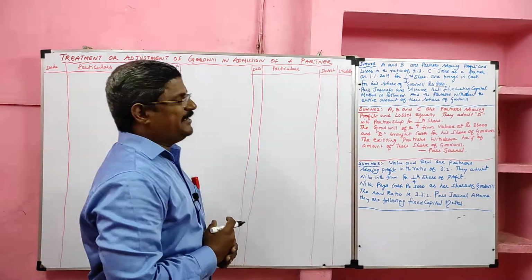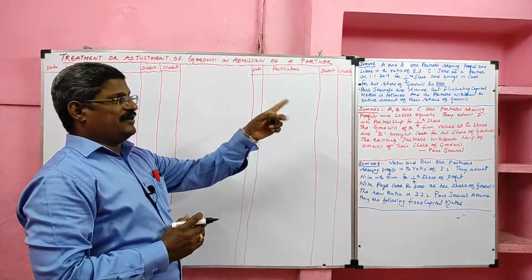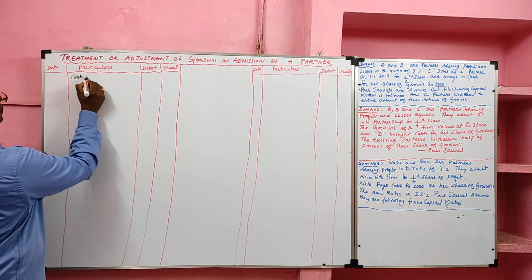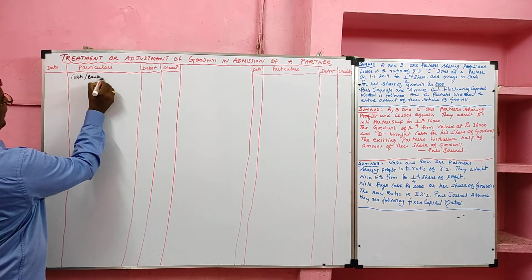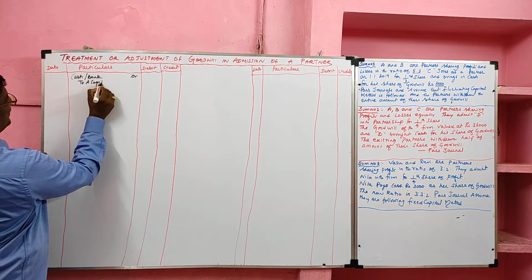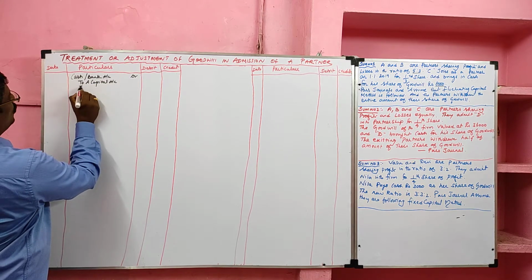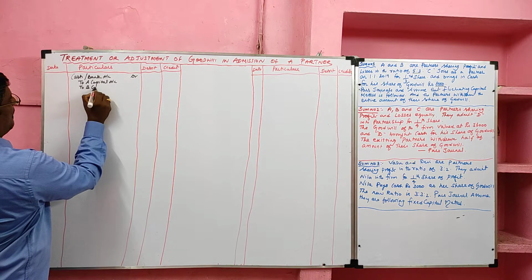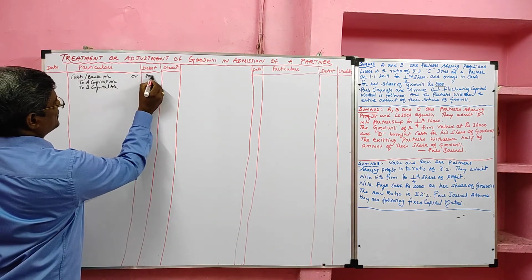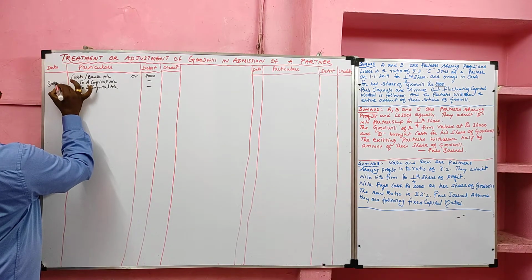Yes. New partner brings his share of goodwill. New partner's share of goodwill is given in the question. So the entry is cash or bank account debit to old partner capital account, since they are following the fluctuating capital method. So cash or bank account debit to old partner capital account, namely A capital, B capital. The value, how much he brings, 8,000 is given. Then we have to divide it in sacrifice ratio.